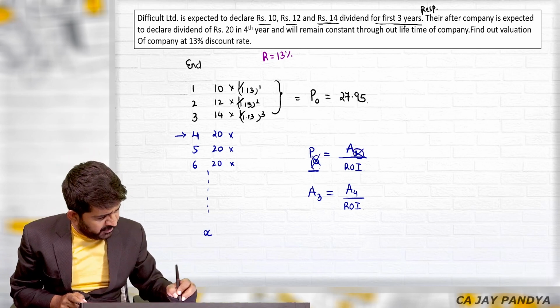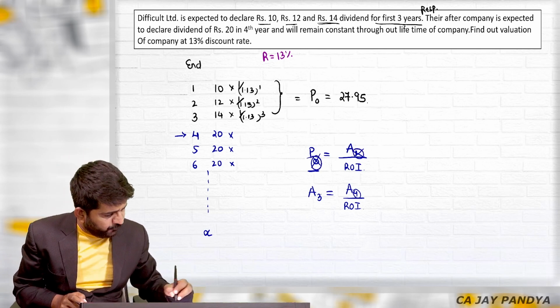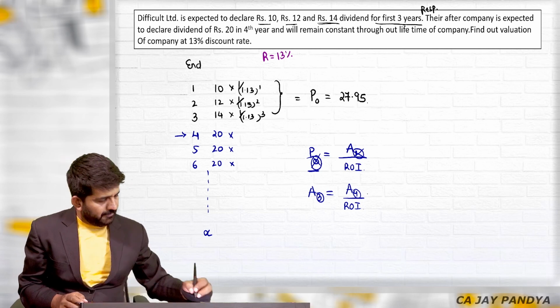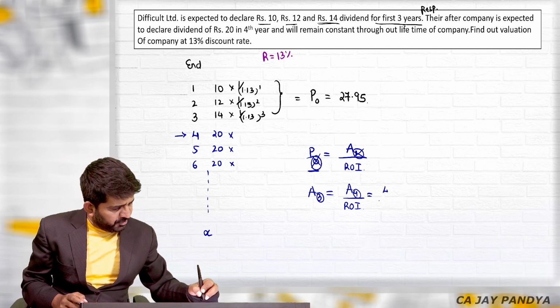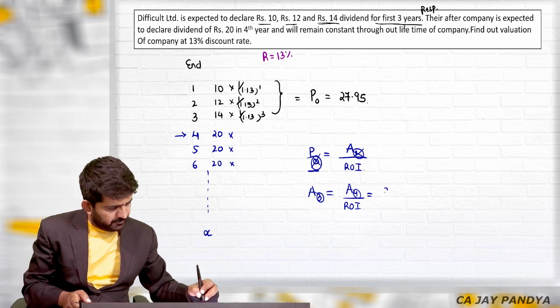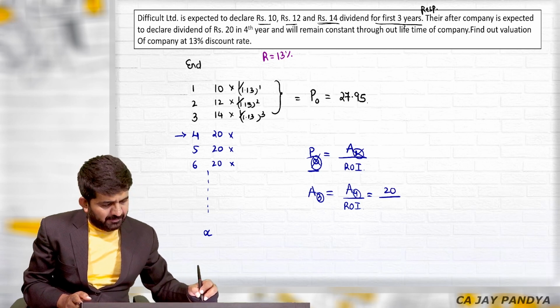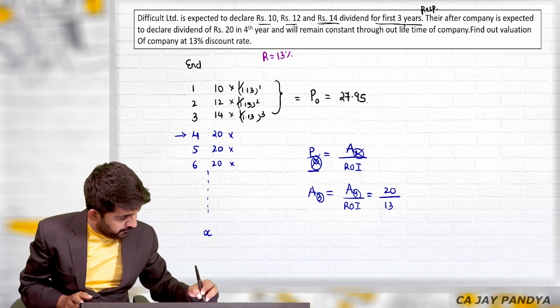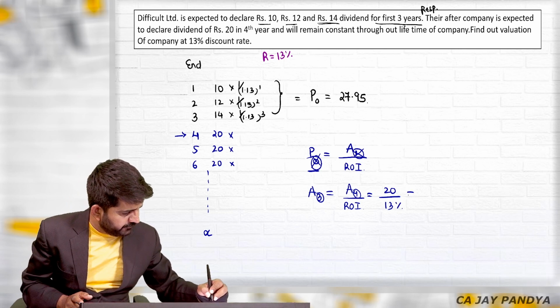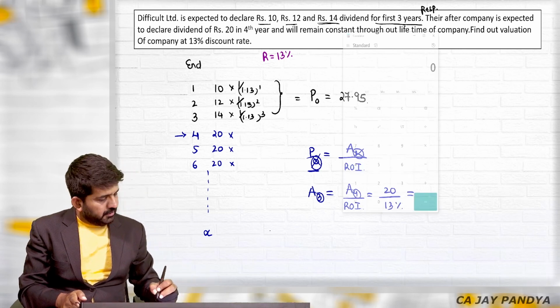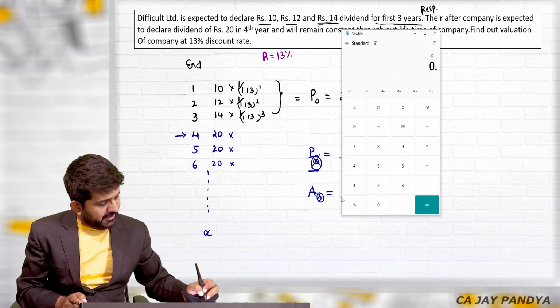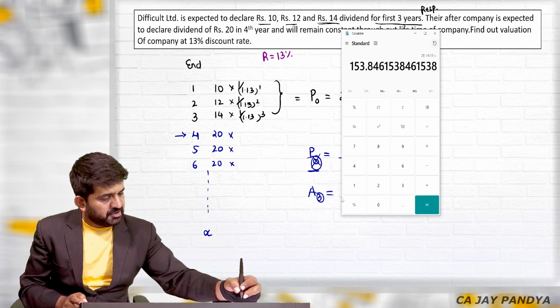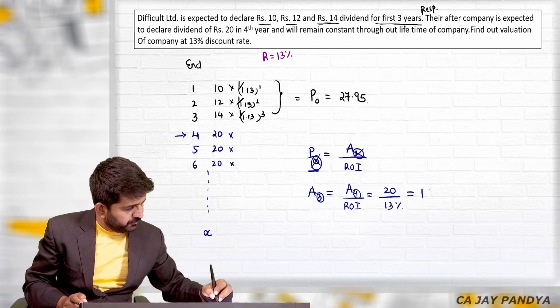If this is 1, this is 0, this will be 4, this will be 3. So amount after fourth year is 20 rupees, divided by rate of interest 13%. Now there is no growth rate. This is 20 divided by 13%, which is 153.84.